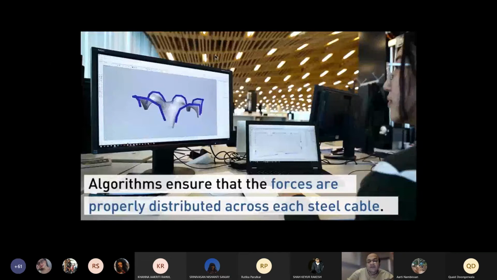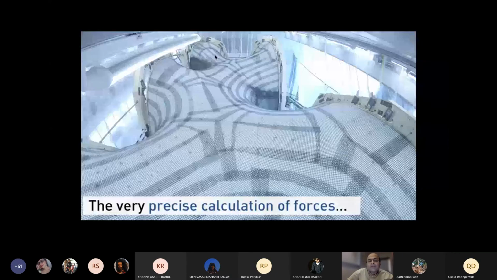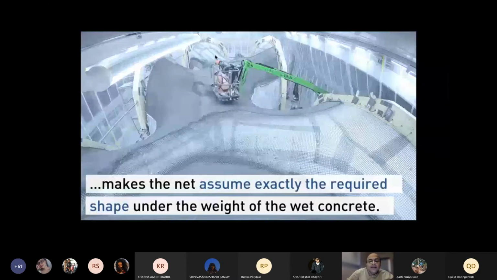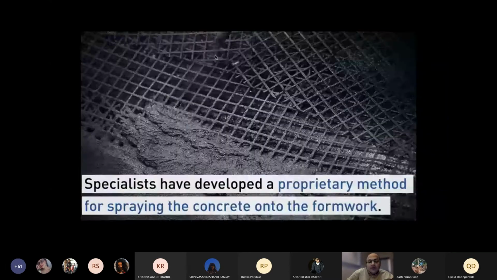And everything is very precise. Nothing is left to intuitive logic. It's so calculated, and this is when they're spraying the concrete on top of it. And concrete, in the next slide, you'll see that it cannot be too runny as well as it cannot be